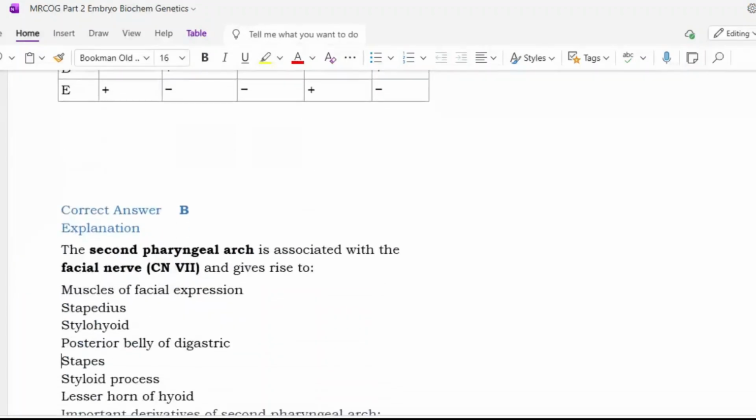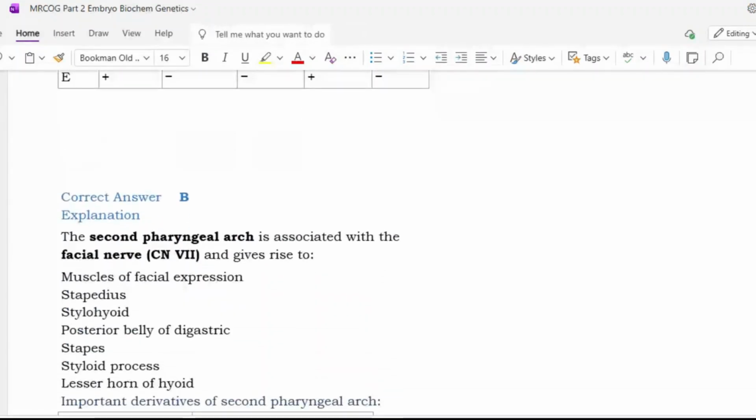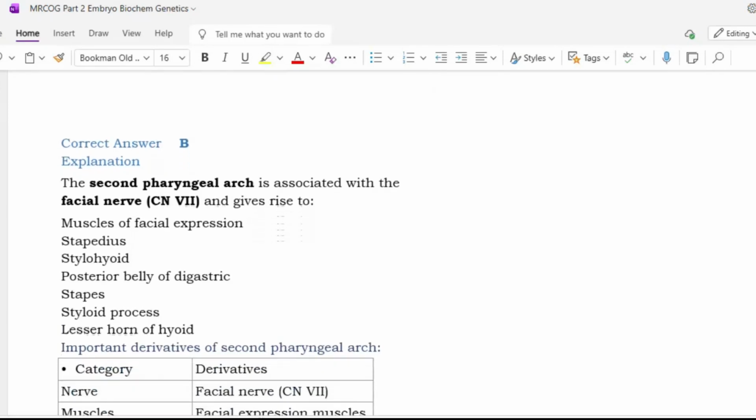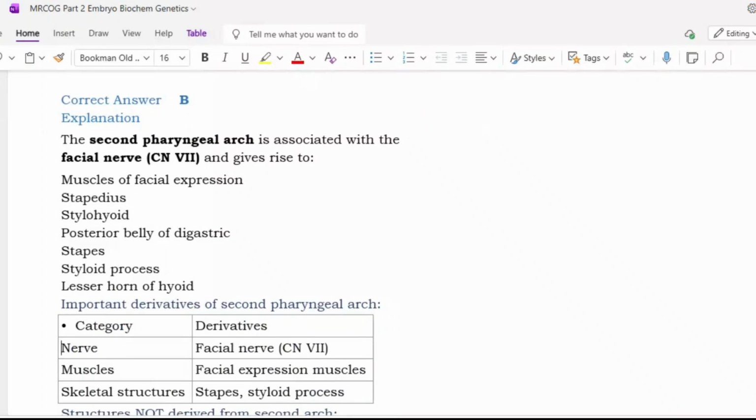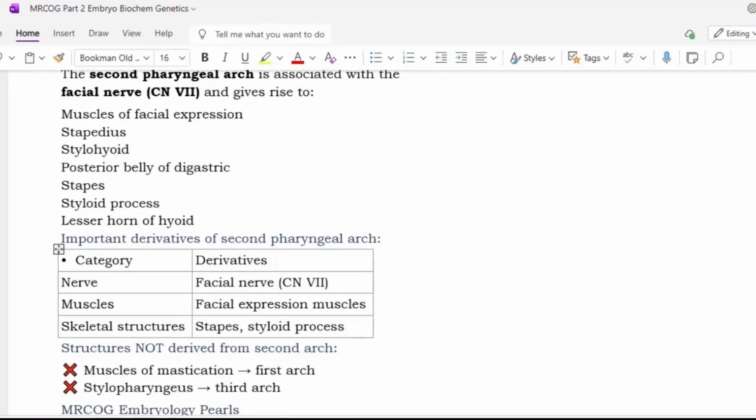So the second pharyngeal arch is associated with the facial nerve and gives rise to muscles of facial expression, stapedius, stylohyoid, posterior belly of digastric, stapes, styloid process, and lesser horn of hyoid. Okay. So most of the structures start with S, for second. Then the important nerve is the facial nerve, the seventh cranial nerve. Muscles: facial expression muscles. And skeletal structures: stapes, styloid process.